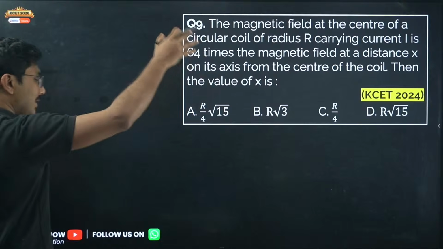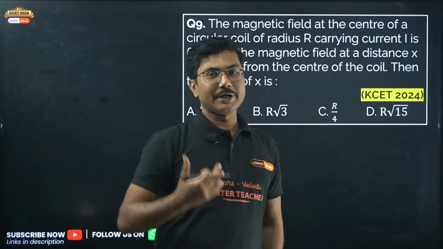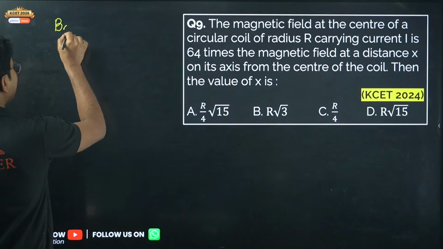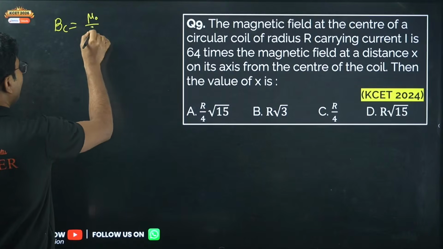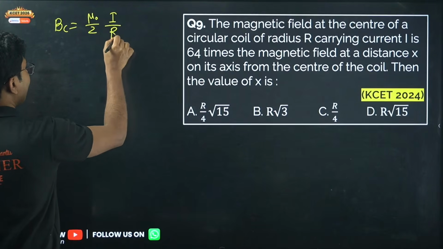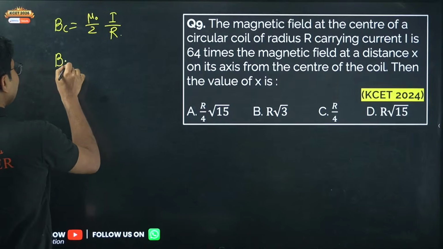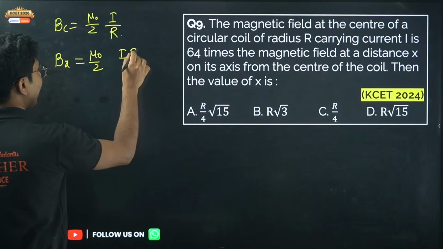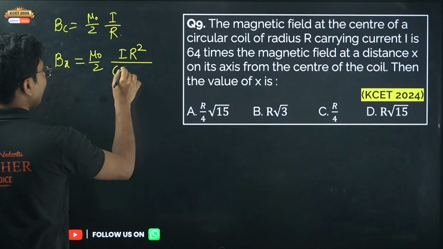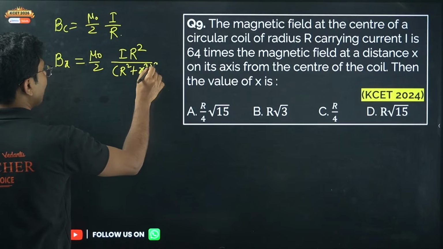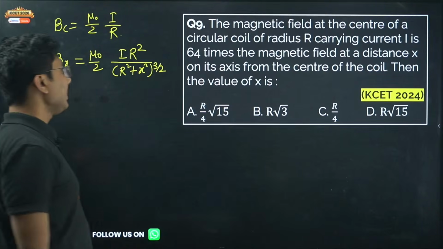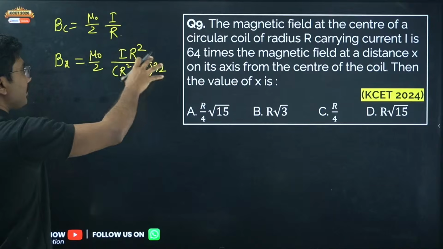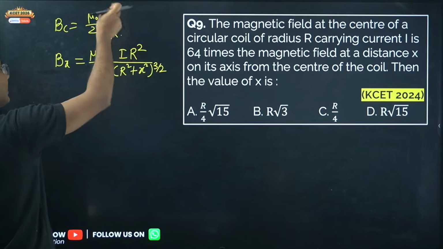So this is again, as I mentioned, the concept keeps on repeating. The exact formula may not be repeated. So magnetic field at the center of a coil is given by mu naught by 2 I upon R. Okay, magnetic field at a distance x from the center is given by mu naught by 2 I R square divided by R square plus x square to the power 3 by 2. Okay, so this is the formula. These two formulas, anyway you are doing this derivation, so you should remember them, and if you put x equals to 0 you get this equation.